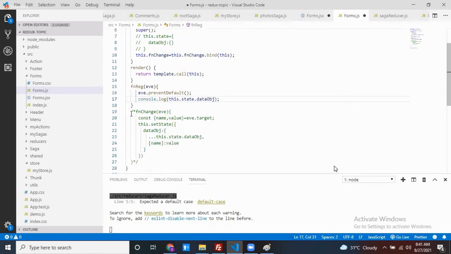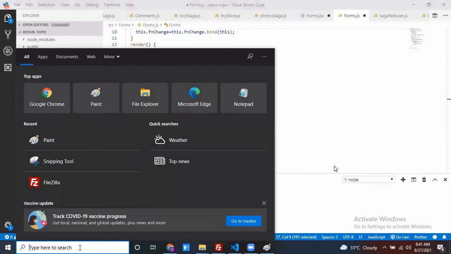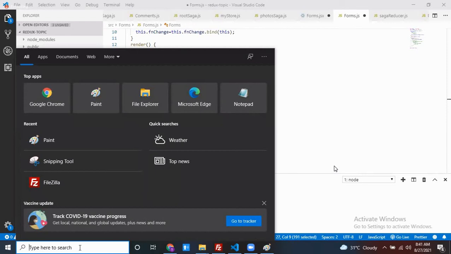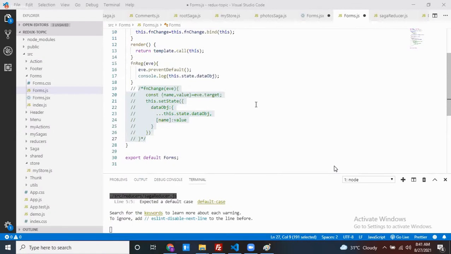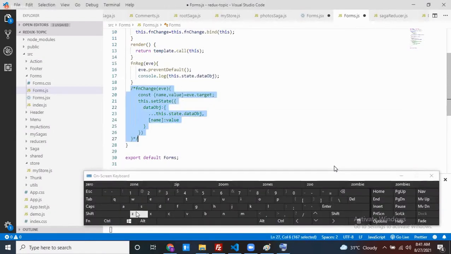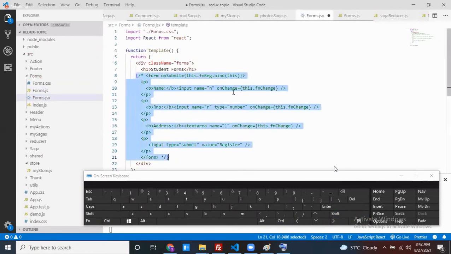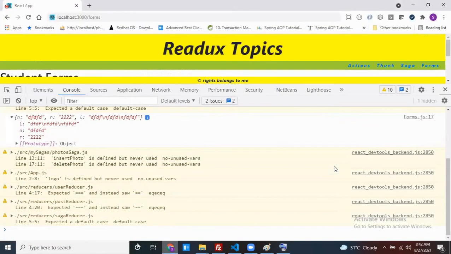One more thing. This is the function change, right? I want to do some validations also. Can anyone tell how we can do it? I want to write some validations also.